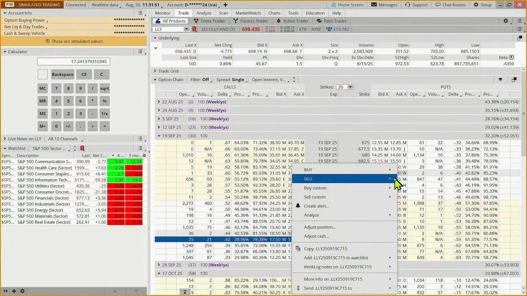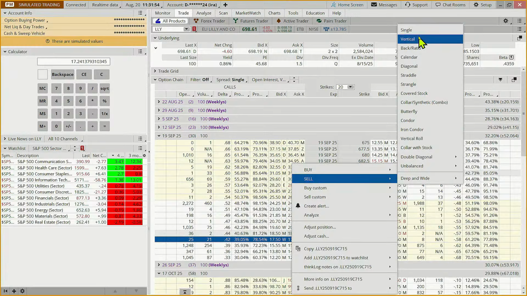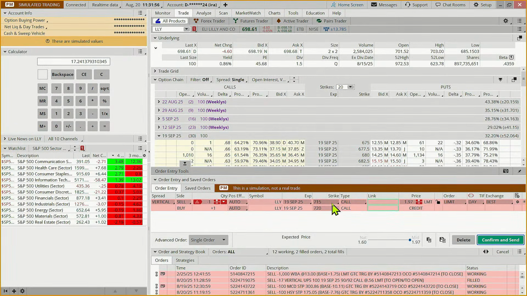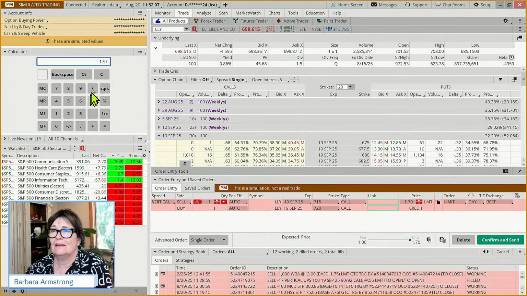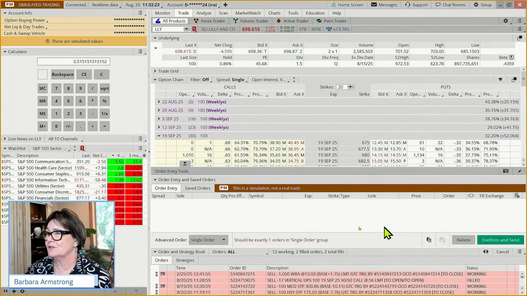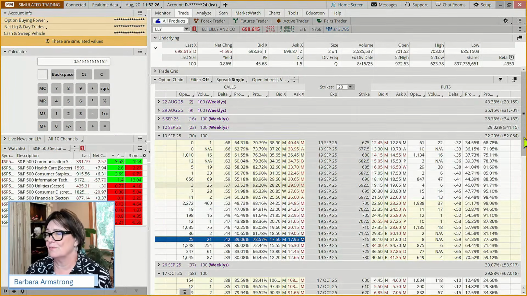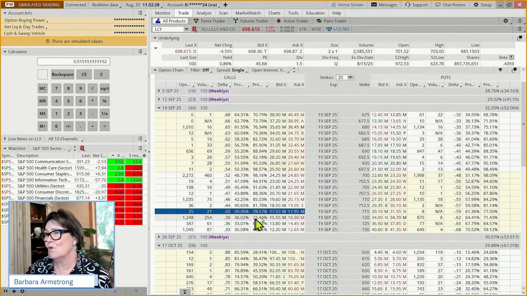So we're good with our bid-ask spread, and we're looking to sell a vertical at 715 and 720. We get a $2, well, we're all over the place at the minute, but let's say $1.70 divided by 330. That's almost a 50% return, isn't it? 51. So could we go up a little higher? Maybe and take a little less, being a little more conservative. So could we do 720 instead, where the higher we go, the more the probabilities are in our favor.